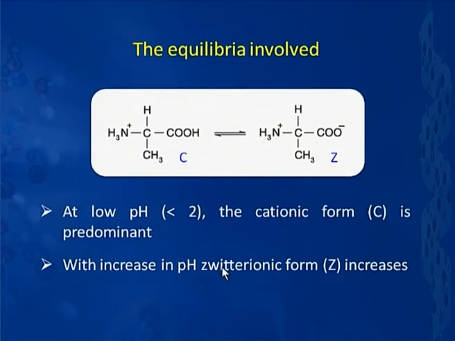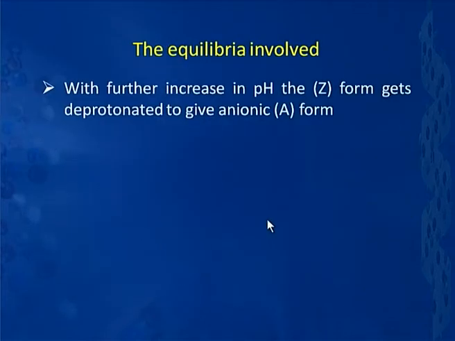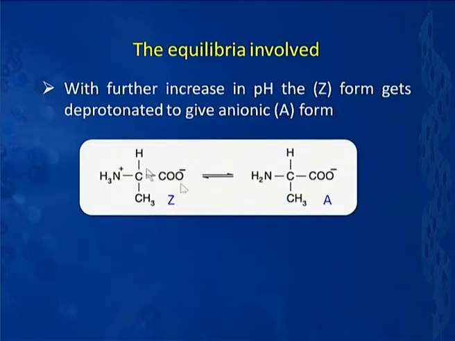Now, if I further increase the pH, what happens? As C is getting converted to Z, when I increase the pH, another equilibrium comes into the picture, whereby this Z also gets further ionized. That means, the NH3 plus group in this zwitterionic form here gets ionized to give me the following species, which is the anionic form of the amino acid. Typically, at a given pH, when the pH is moderate, we find that primarily we will have this form here, and at low pH we will have primarily the cationic form, and at very high pH we will have primarily the anionic form there.